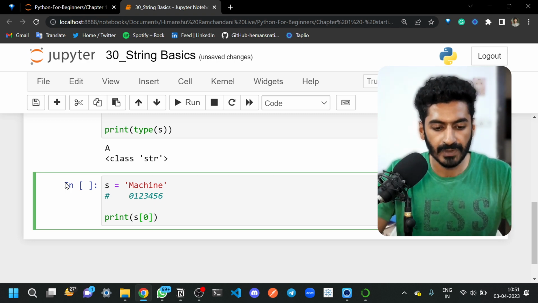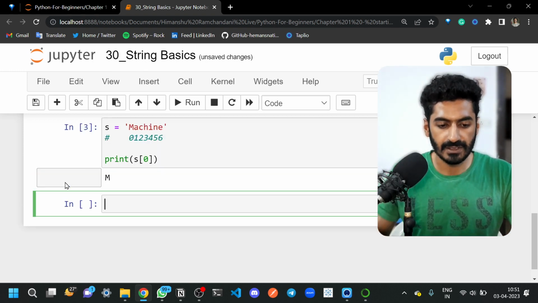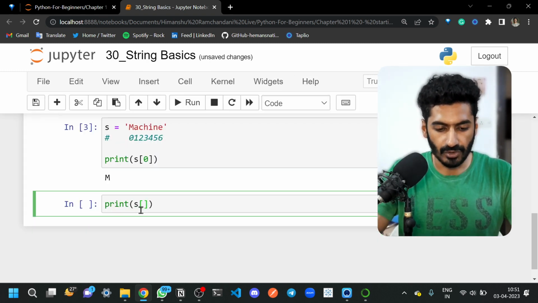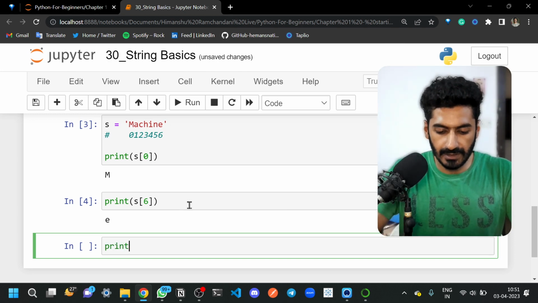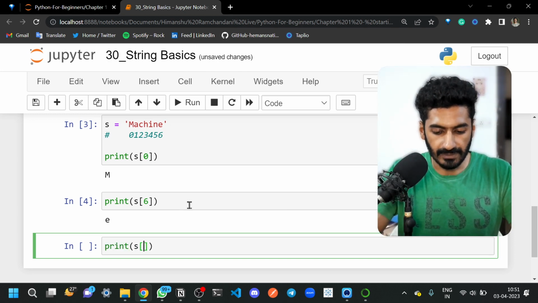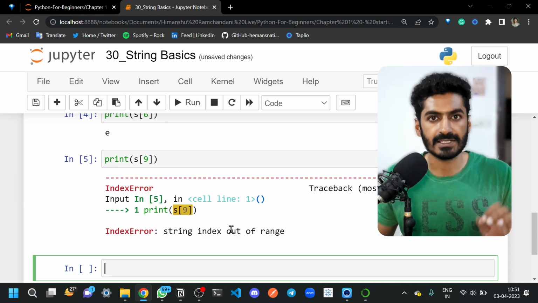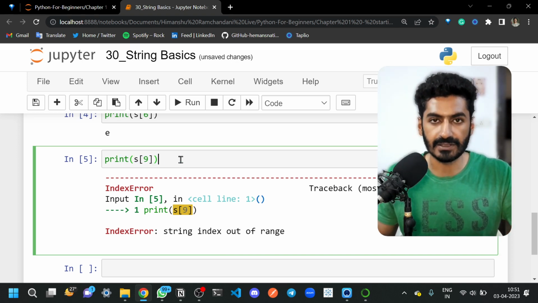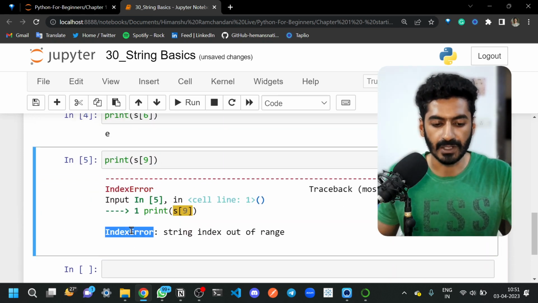If you pass 0 here, it will print the character on the 0th index, that is capital M. If you run this, this will print capital M. If you print s of 6 and run this, it will print small e. Let me print something that is not available, for example, the ninth index. Is there any ninth index? No. String index out of range, just same as list index out of range. We did a similar thing in list. It will give you the same error, and strings also give us the index error.